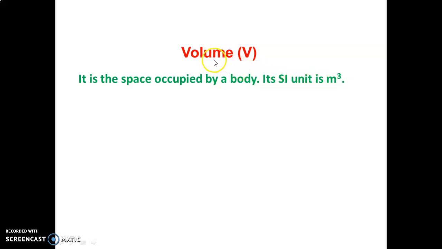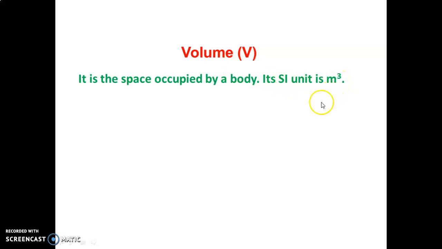Actually, it is related to length. If an object has length, breadth and height, you multiply length into breadth into height, and we get the volume occupied by that object. If a body has 1 meter length, 1 meter breadth and 1 meter height, you just multiply length into breadth into height. Then you will get the volume of that object. The SI unit is meter cube.